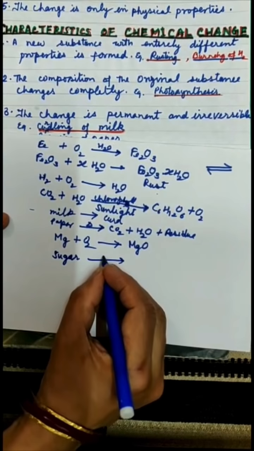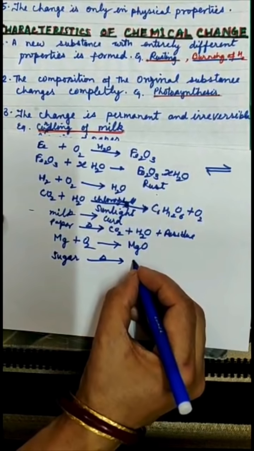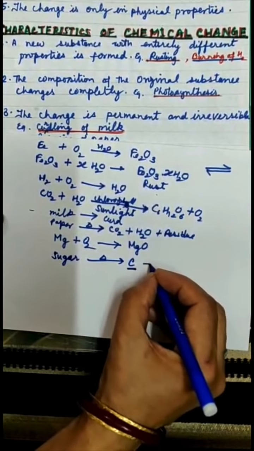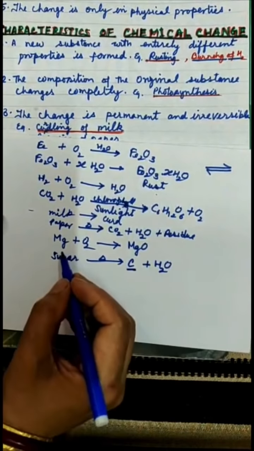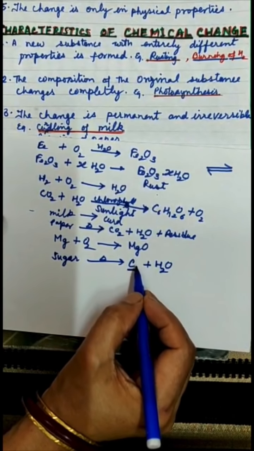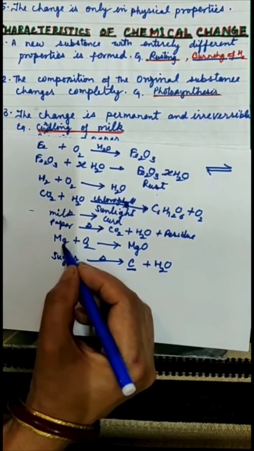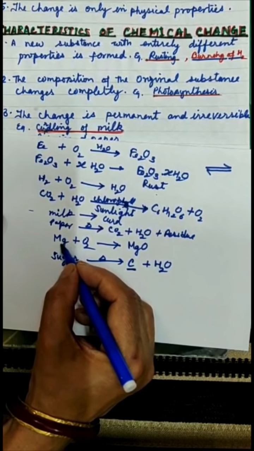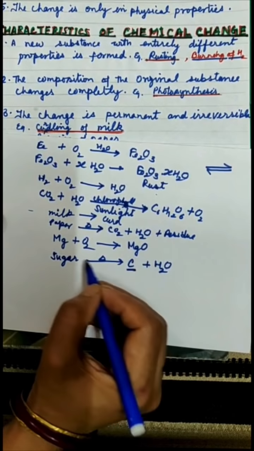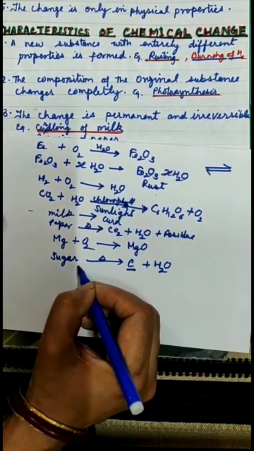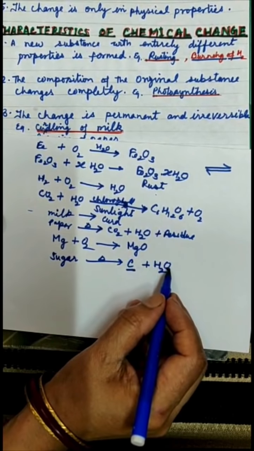When sugar is heated, we can weigh the sugar before the change. After sugar is heated, charcoal, that is black carbon, is left behind, and the other product, the water vapor, gets mixed in the air. So obviously the mass of the charcoal or the carbon left behind is less than the mass of sugar. So in this chemical change, the mass of magnesium is less before the change, and the mass of the white powder of magnesium oxide is more after the change, whereas here sugar's mass is more and it becomes less after burning. Both are burning only.